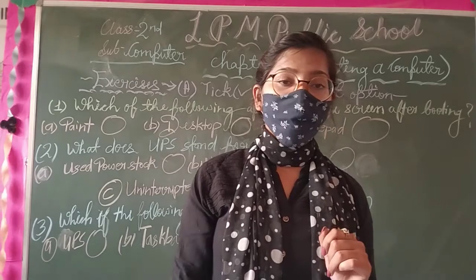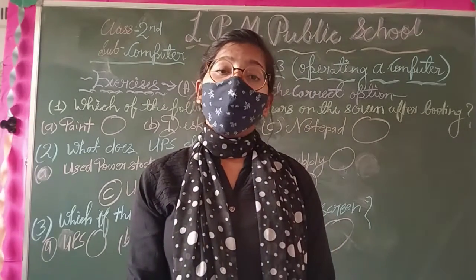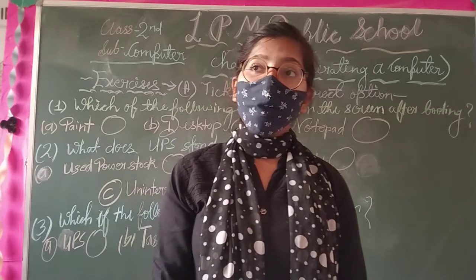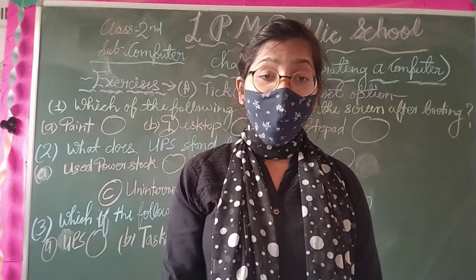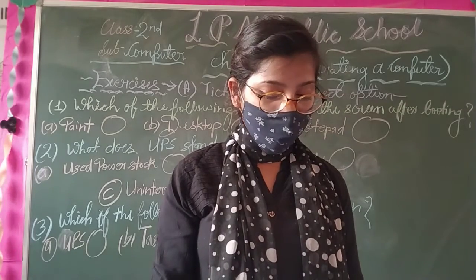Next, CPU. It controls all the other parts of a computer. Now you can say that central processing unit is the full form of CPU.